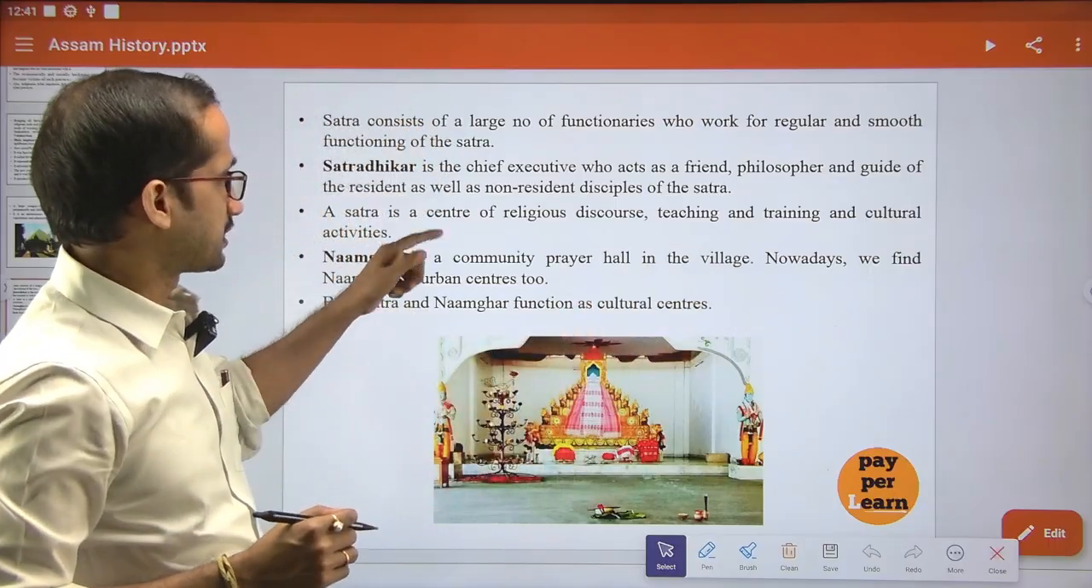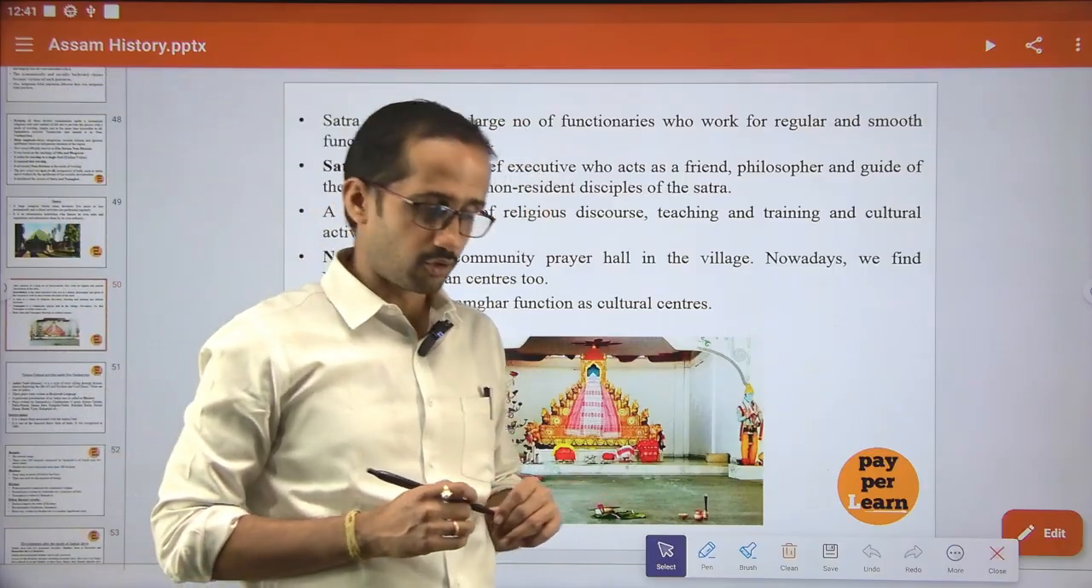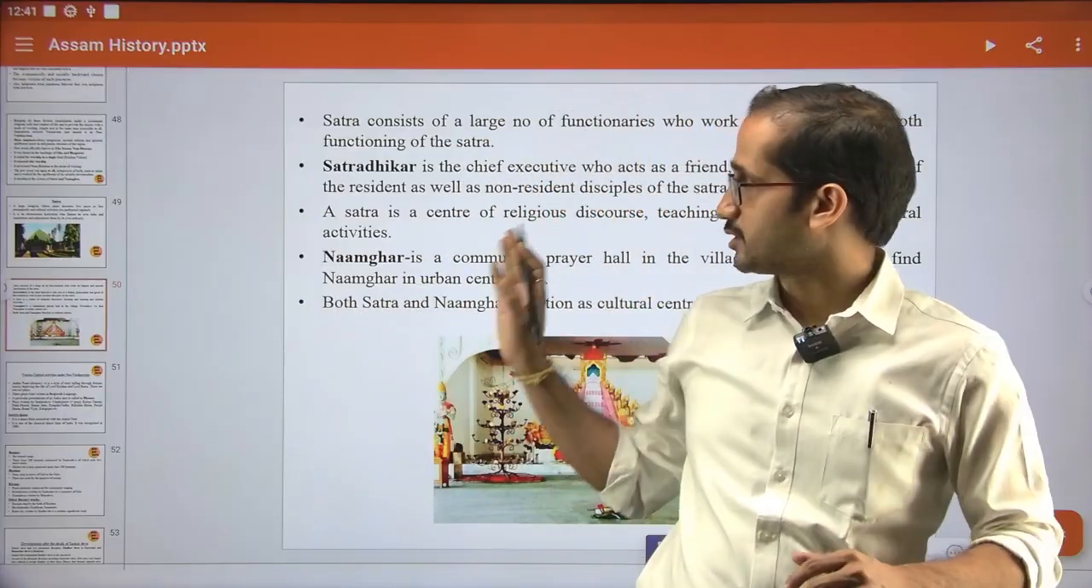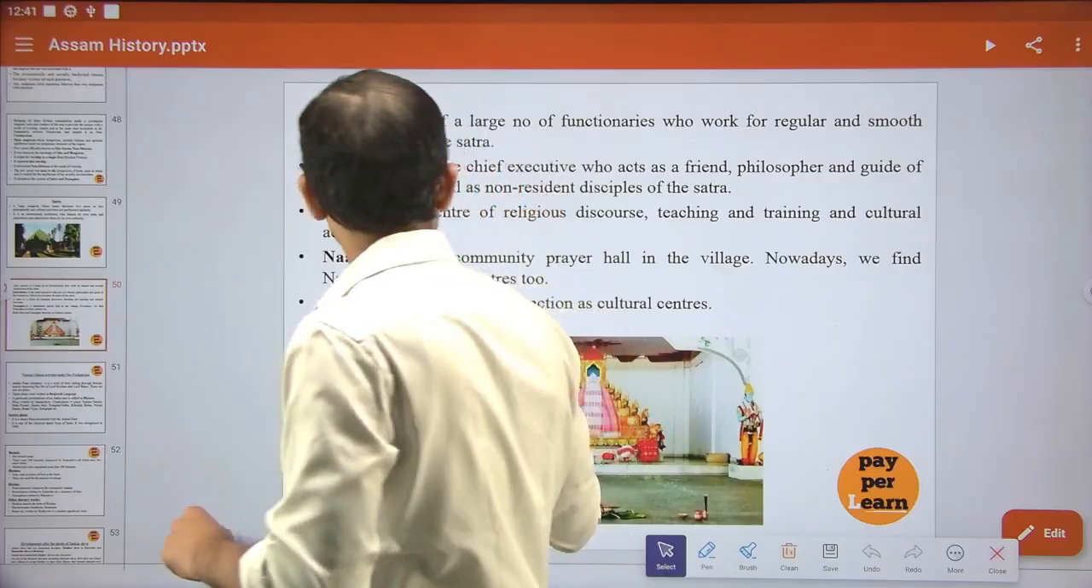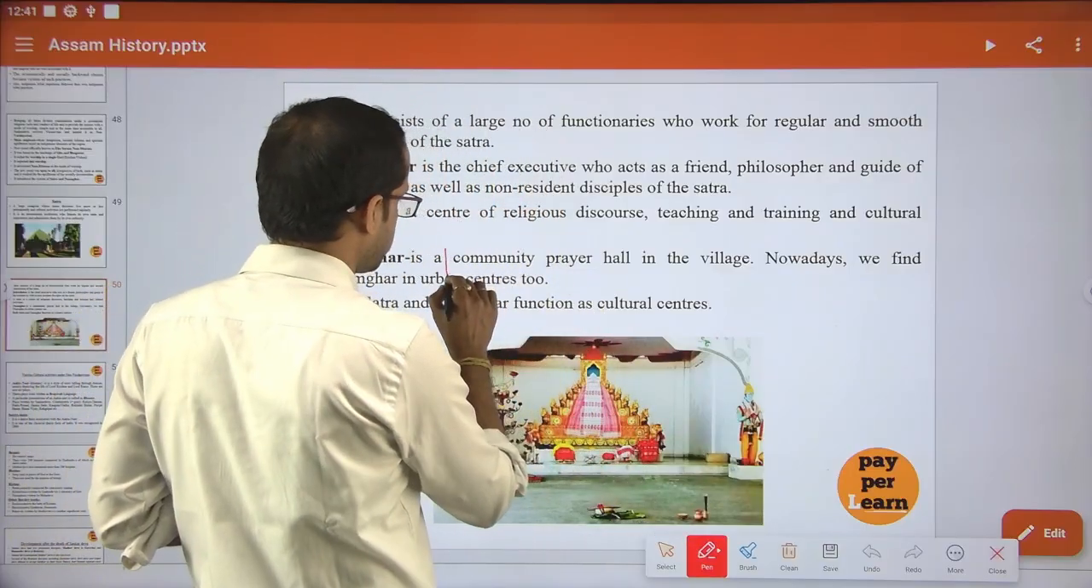So a Hotra is a center of religious discourse, teaching and training and cultural activities. All cultural activities took place in the Hotra. And then we have a Namghar. So actually, what is a Namghar? Namghar is a community prayer hall.